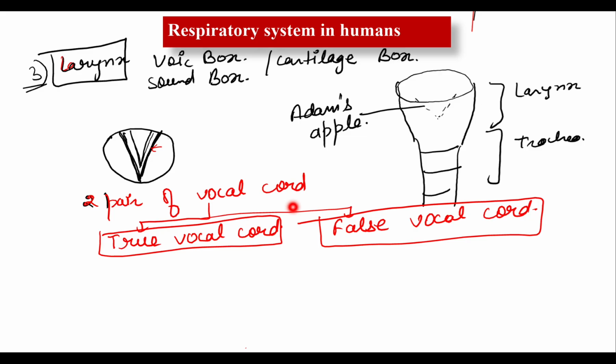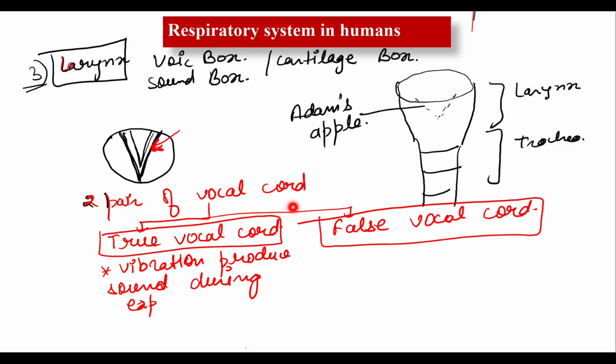Okay. So when you inhale the air, the vibration of the true vocal cord produces sound during expiration. Their vibration produces a type of sound during expiration, not inspiration. Keep this in your mind, during the time of expiration, exhalation. Now what about the false vocal cord? It produces no sound. No sound is produced by the false vocal cord.